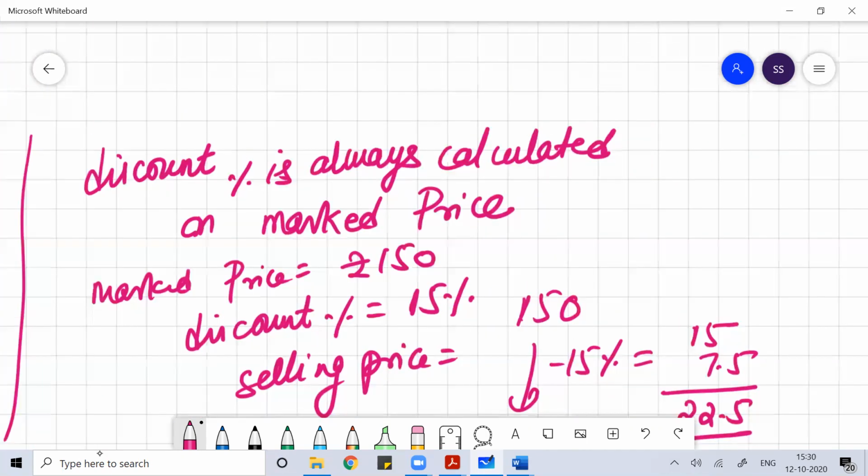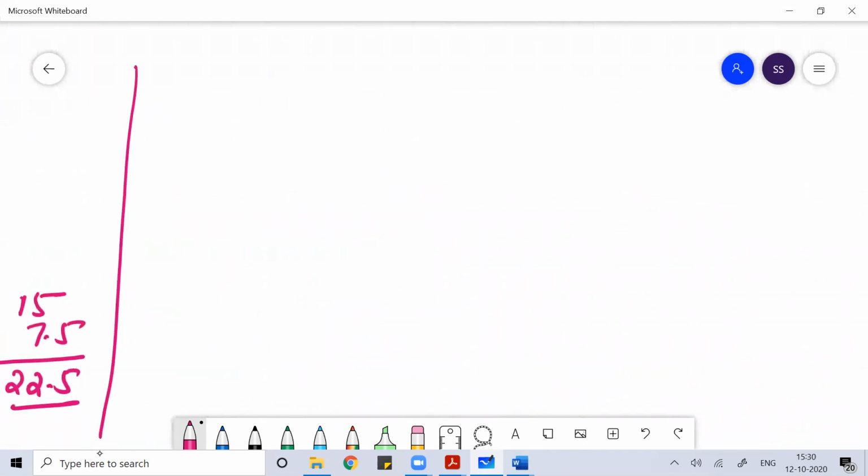Remember the relationship between marked up percentage, discount percentage, and profit percentage.